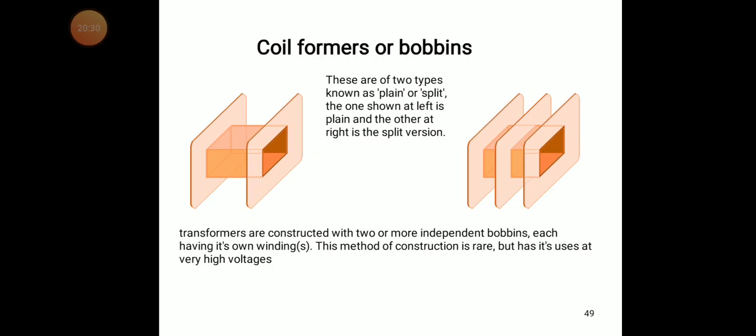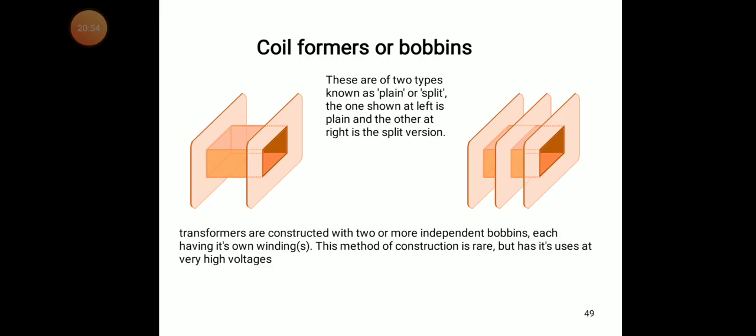The one shown at left is plain and the other at right is the split version. In the plain version we have only two parts of the coil former. In the split version we have three types of splits. So these are the two types of coil formers.